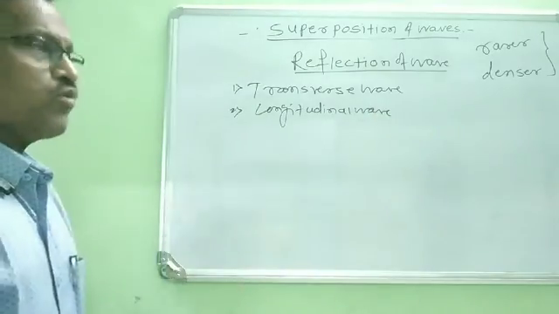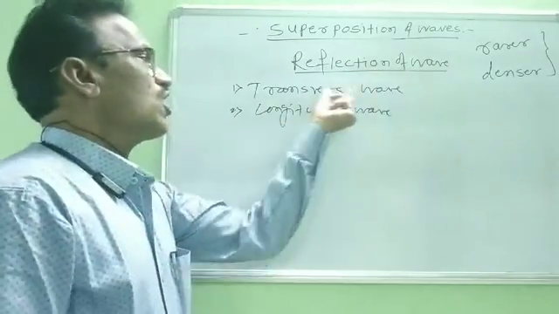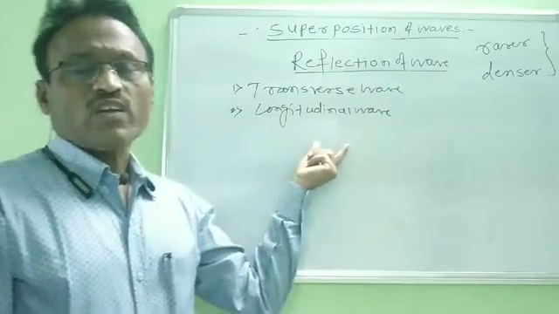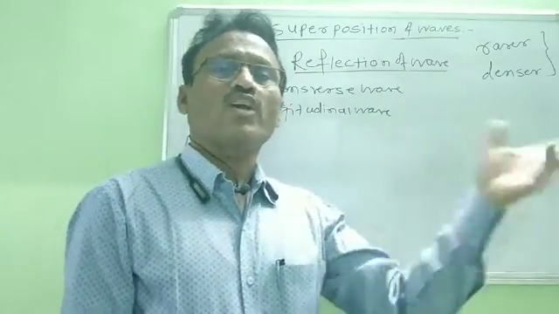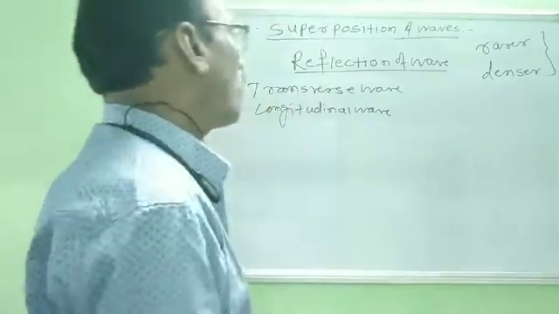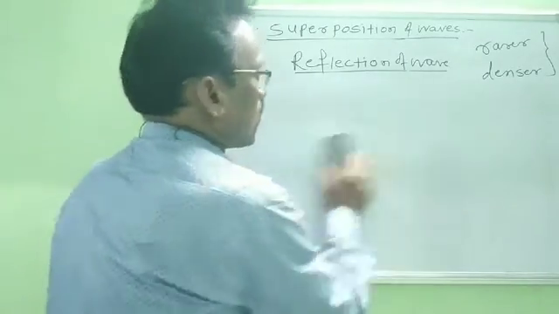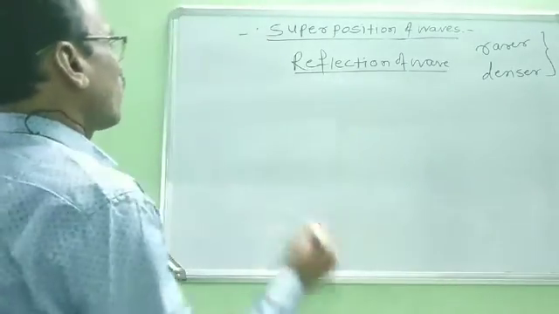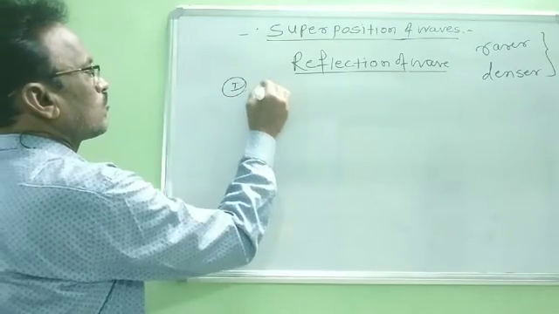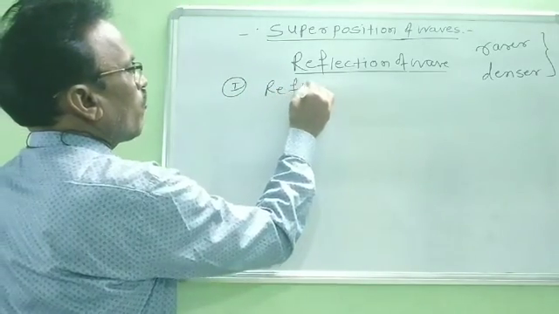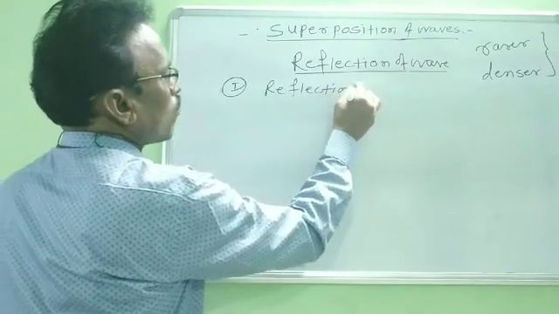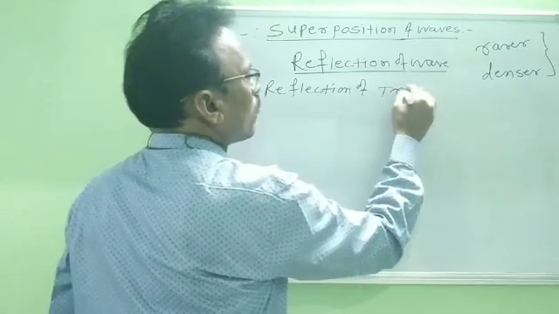Therefore, we have to study here reflection of transverse wave as well as reflection of longitudinal wave. Now we study one by one. First we consider reflection of transverse wave.